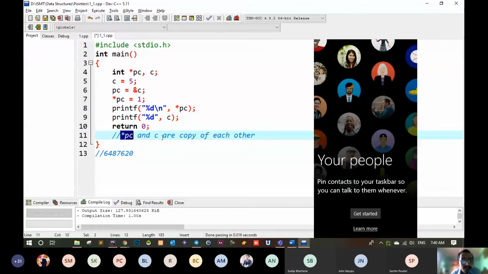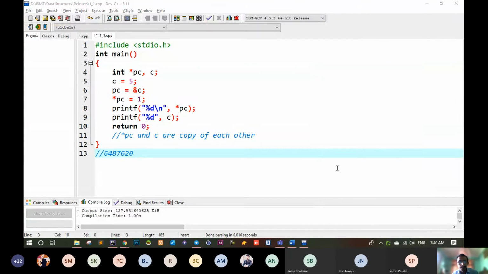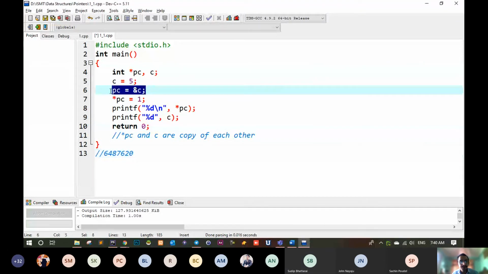Asterisk PC भन्नु नै C हो. If you change something in C, it will obviously be changed in asterisk PC. So your linkage कसरी भएको छ? This line is linking this. यो लाइनले लिंक गरे हो है दुईटैलाई. ठीक छ? यो लाइनले. Do you understand now? Is that clear? This is a very simple thing, right?